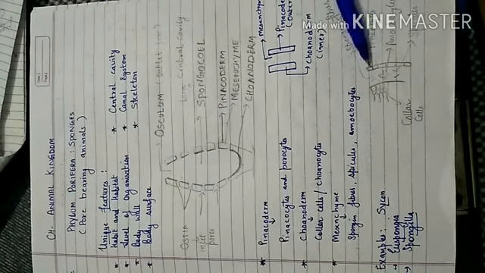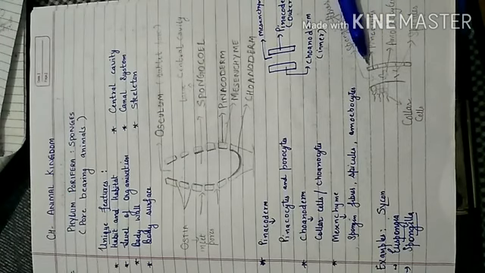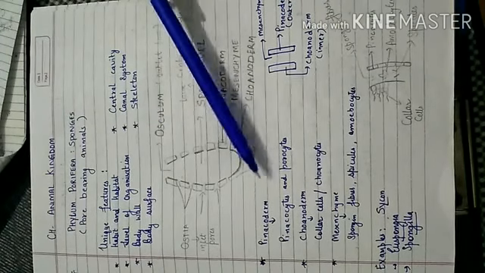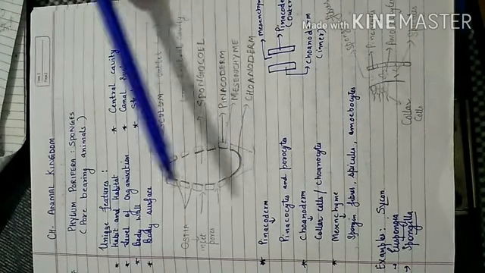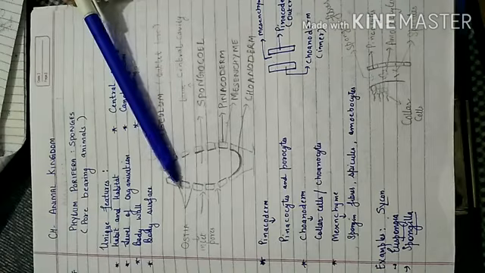The pinacocytes are the epithelial cells which form the outer covering of the sponge, and the porocytes are the other cells which form the pinacoderm, that is the outer dermal layer of the sponge. It controls the flow of water through the openings, that is through inlet pores, that is ostia.